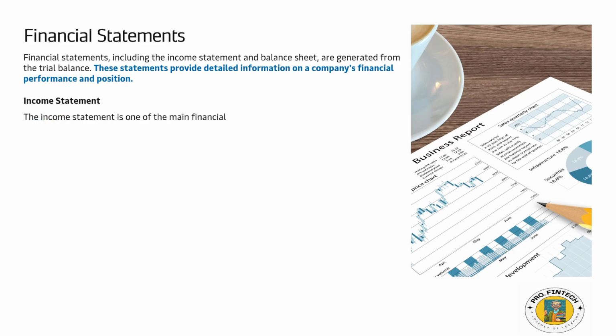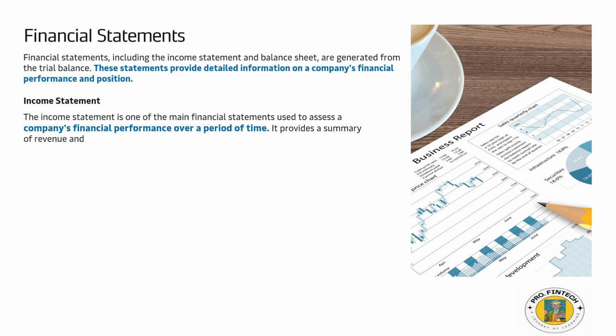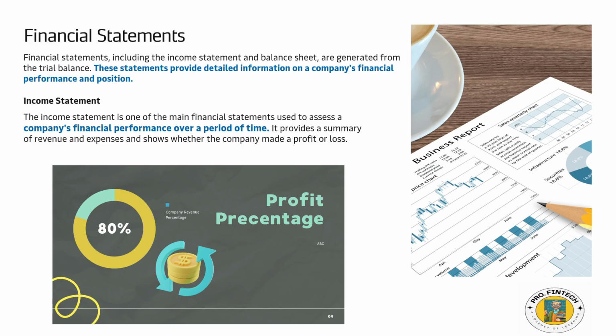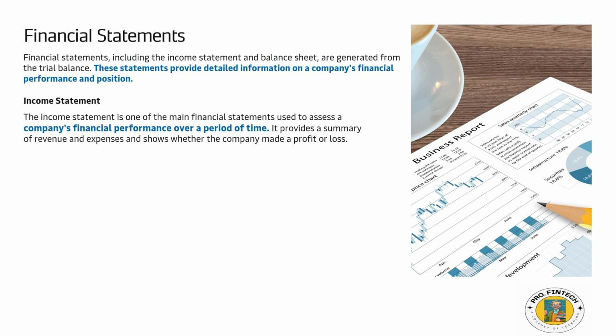The income statement is one of the main financial statements used to assess a company's financial performance over a period of time. It provides a summary of revenue and expenses and shows whether the company made a profit or loss. So here I have deliberately highlighted the company's financial performance over a period of time. You have to remember, over a period of time. The income statement is prepared for a period of time.